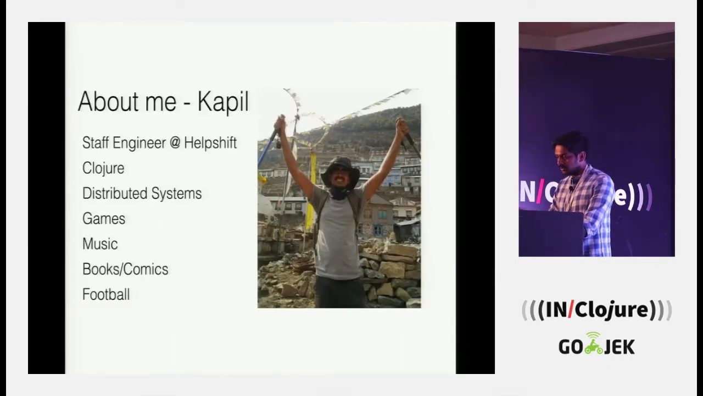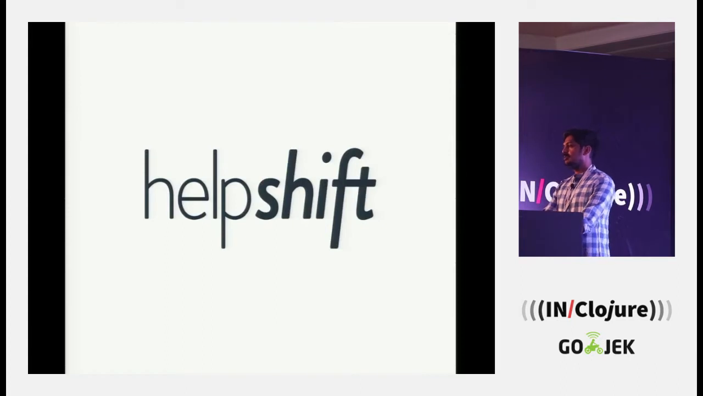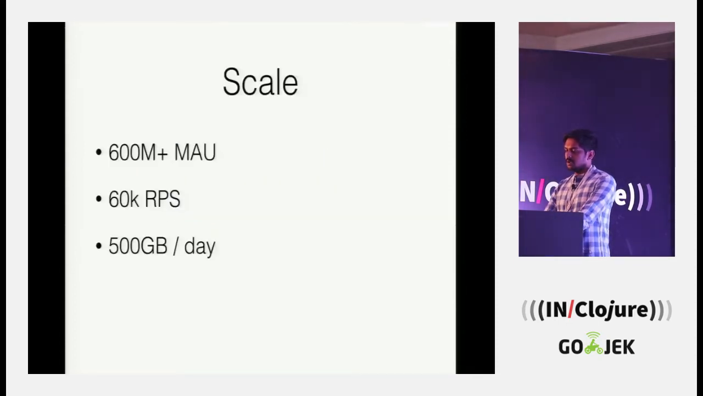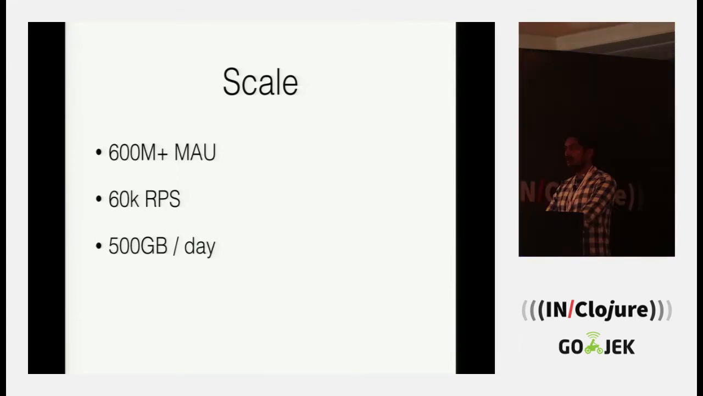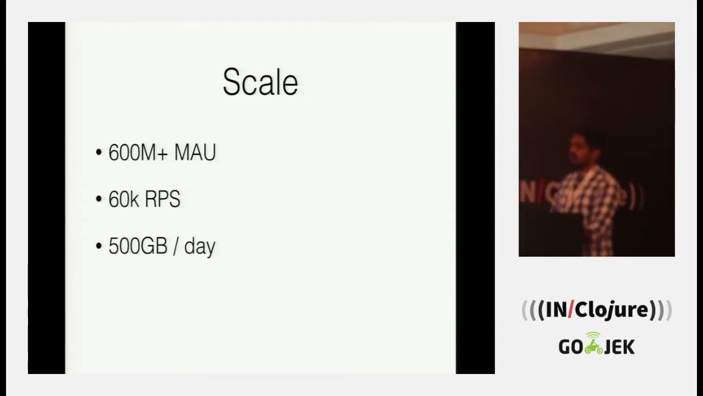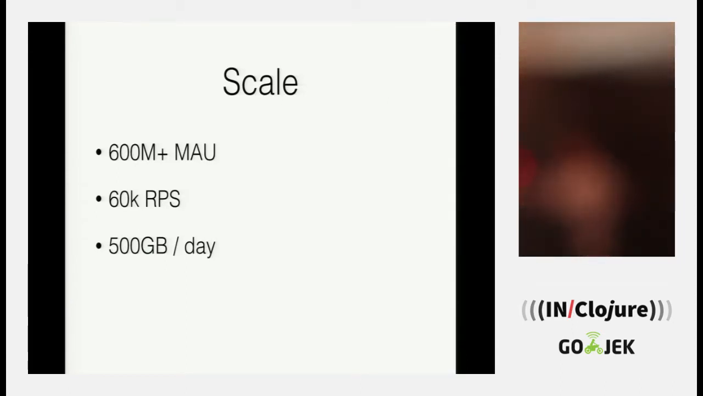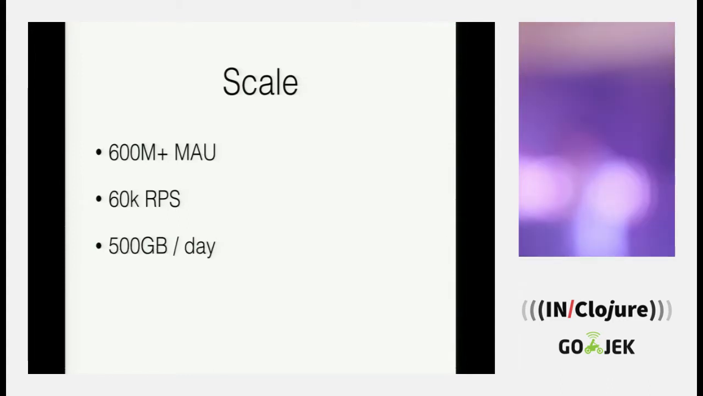So, a few things about me. I'm a staff engineer at HelpShift. HelpShift is a mobile CRM company. We help apps connect to their customers, and we have a library that sits inside the app. And here are some numbers on the scale. We have around 600 million active users monthly. We have 60K requests per second coming into our infra. We have 500 GB of data daily, somewhat. So, like you can see, there is a scale problem, somewhat.